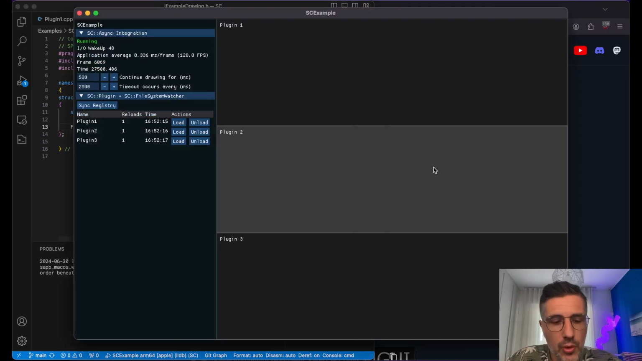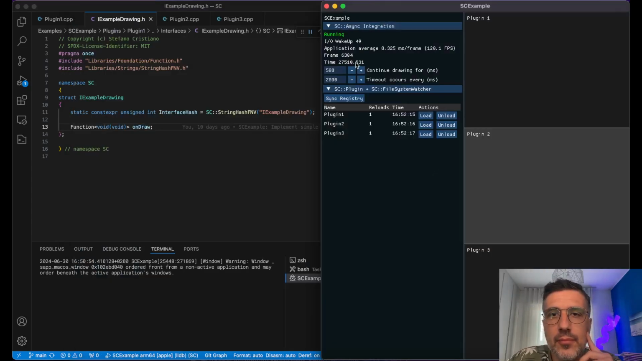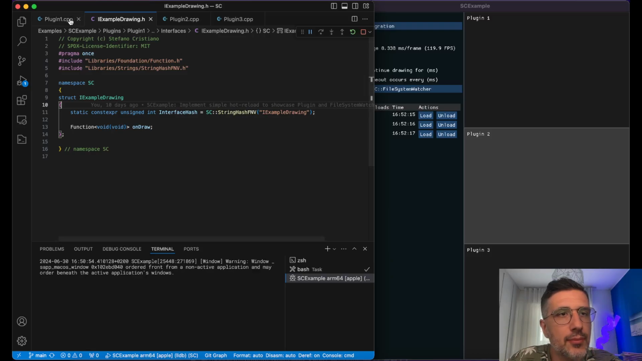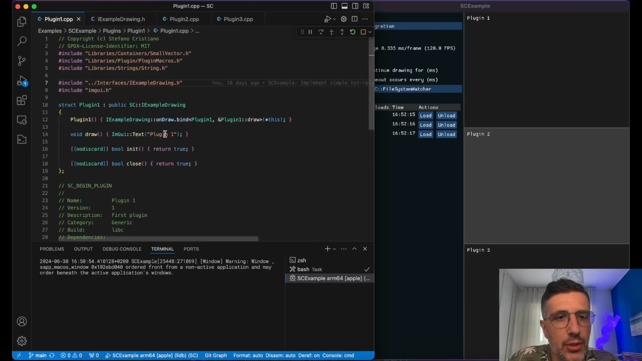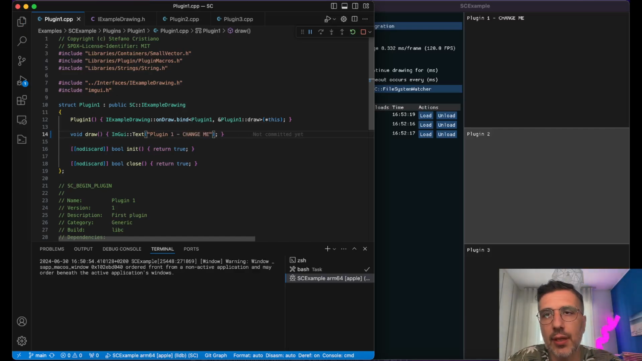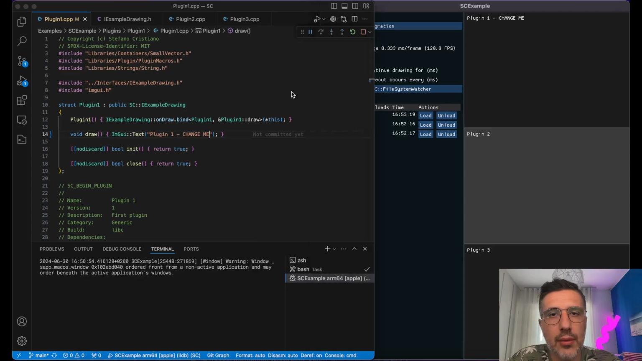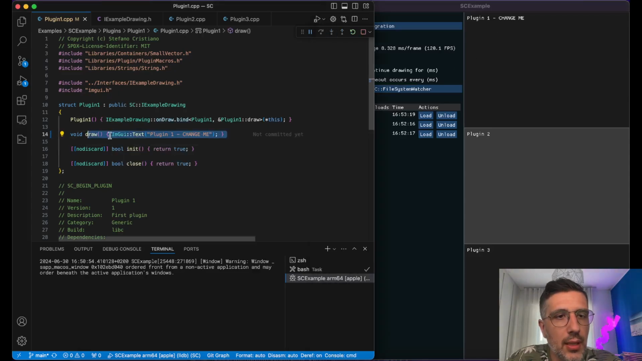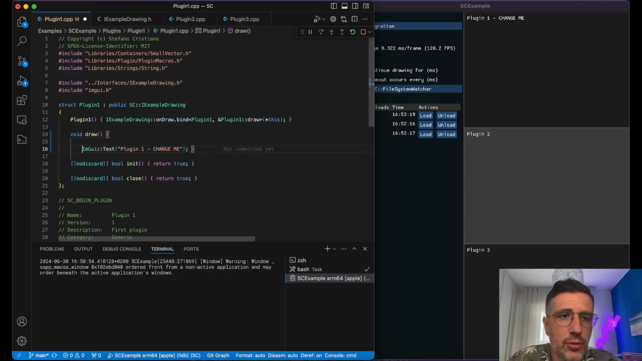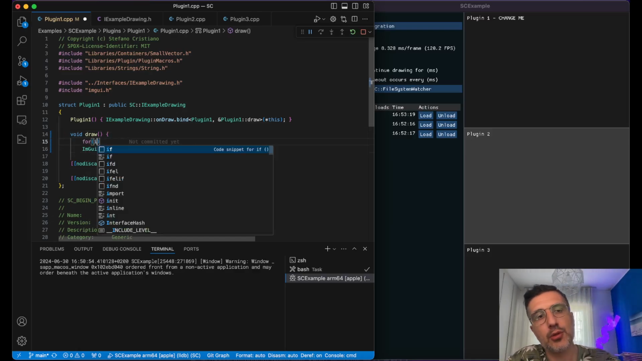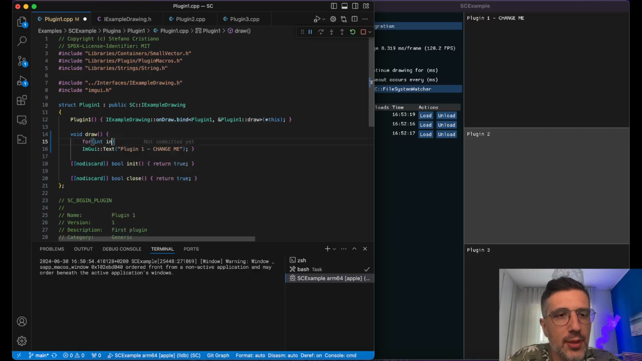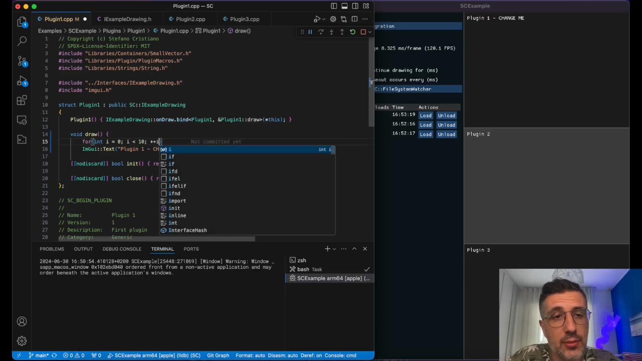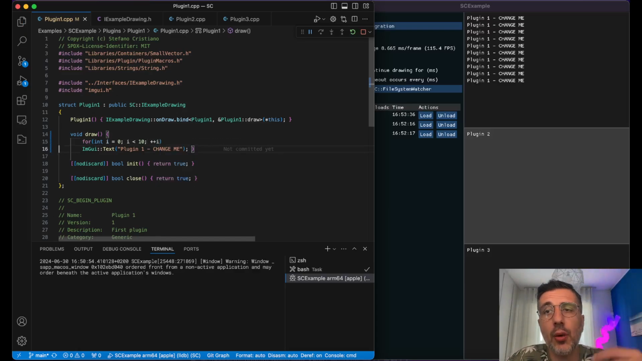We can, for example, modify this plugin. Let's see, plugin 1. I can change the text. So let's say change me, save, and this is going to be recompiled and reloaded. I can do all the typical things you see in almost every demo that is showcasing hot reload. But we are going to do that because otherwise this would not be a proper hot reload demo.